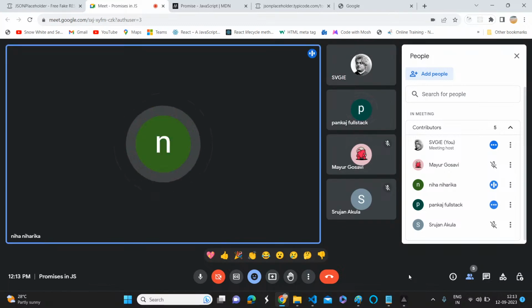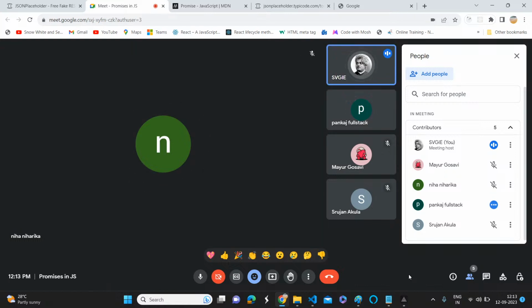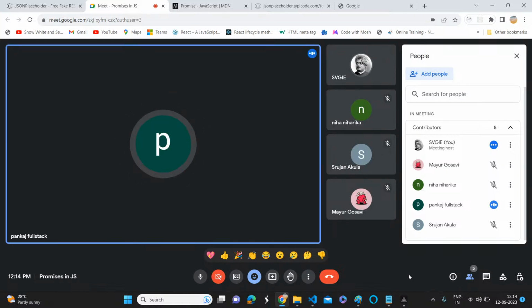It holds the status and response of the asynchronous call. Promise is an object. First, we should say what it is, whether it is a function, a class, or an object. It is an object. We should mention that a promise is an object which holds the state, status, and response, the result of an asynchronous call.